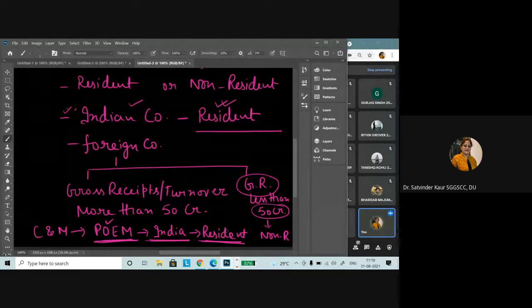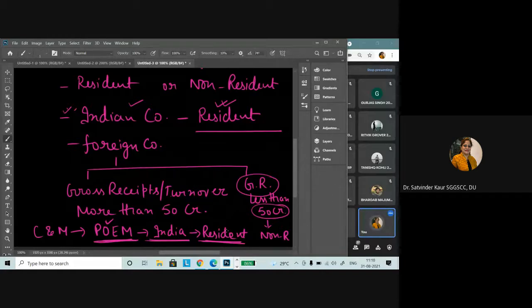So in this particular case, we say place of effective management is that wherever the key managerial decisions or control and management of the company takes place, and if the conduct of the business of the entity and the commercial decisions etc. are being made there, then the principle says that it will be considered as place of effective management.